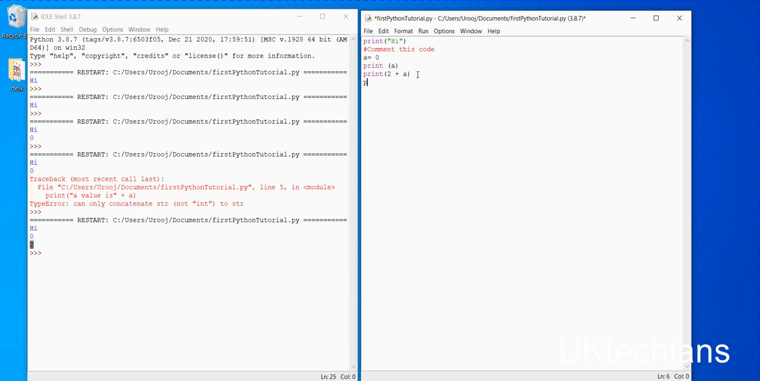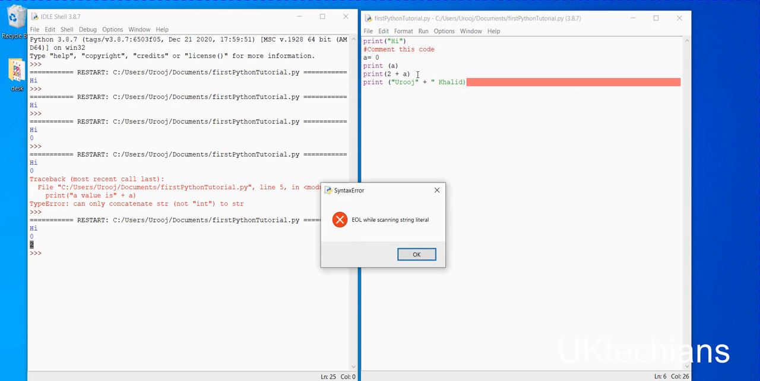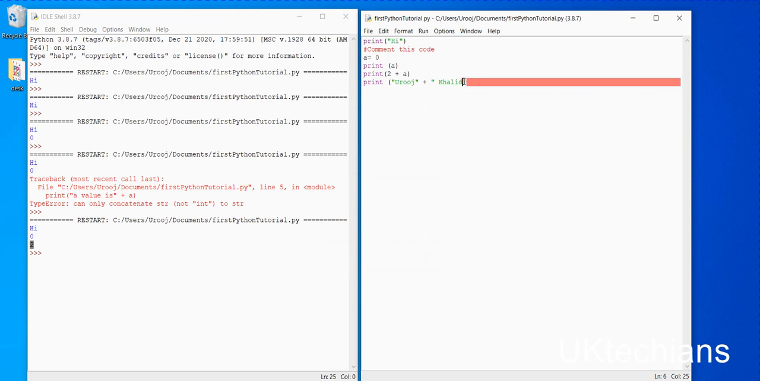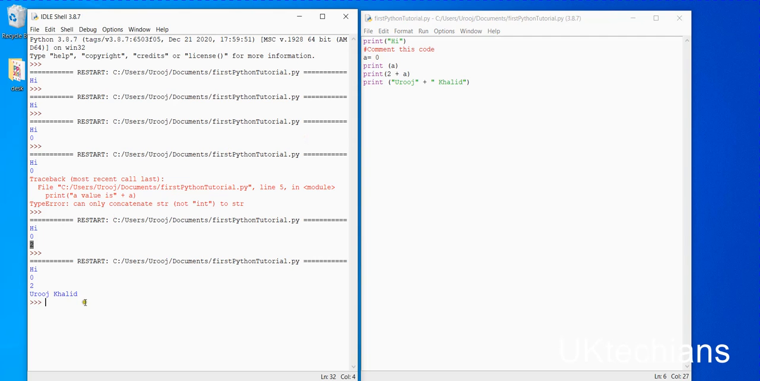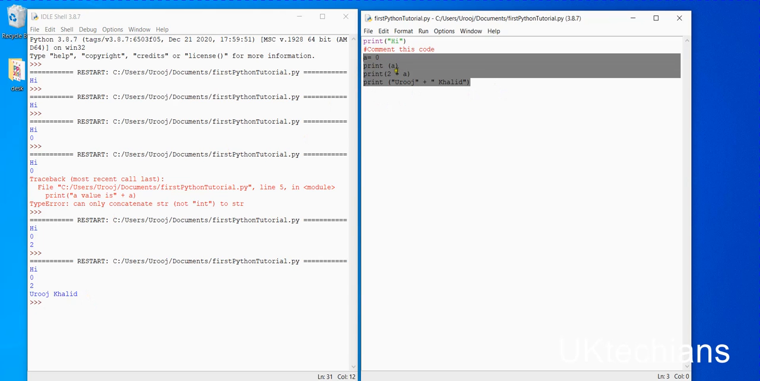So what we can do here is print a string, Oruj, then plus, and then a space and Khalid. It will say you can print it. Let's save and press F5. It gives an error, okay, I just forgot to mention something here. So let's run again: Ctrl+S to save and F5. It says Oruj Khalid. So these are the basic things we have to discuss while learning Python.